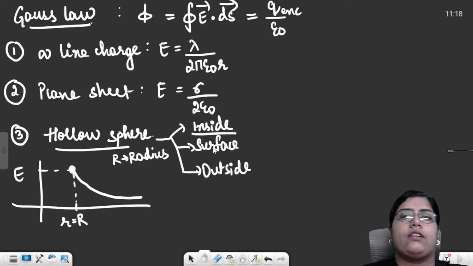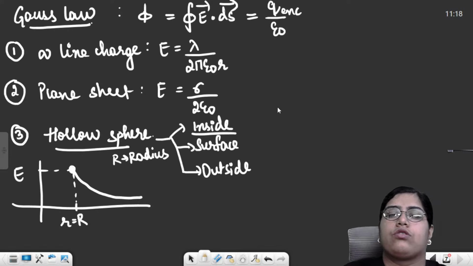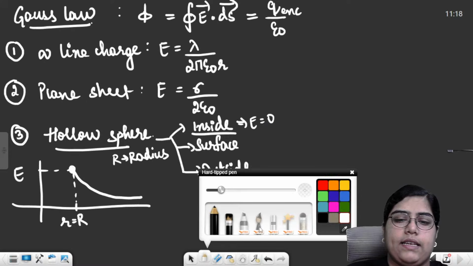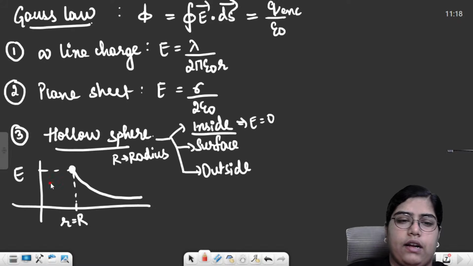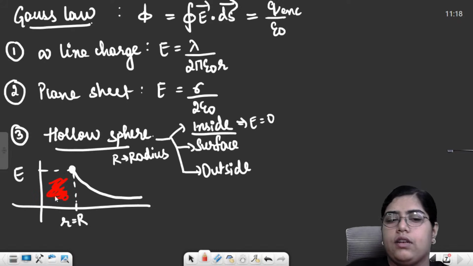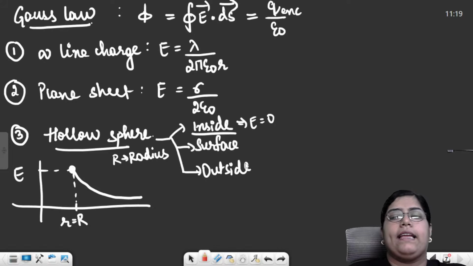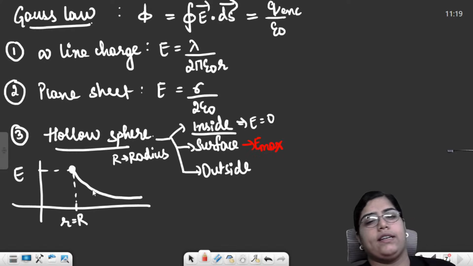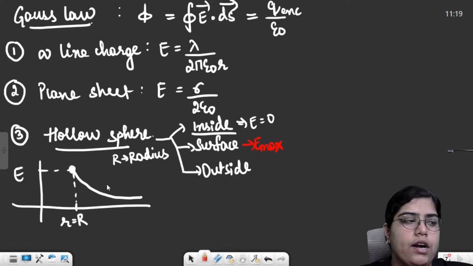So inside the hollow sphere, no charge is enclosed. So inside the hollow sphere, field is always zero. Basically, this part of the graph. So this is zero electric field because this part represents when r is less than R, that means we are inside the hollow sphere. Then the field is maximum at the surface, and as you move outside the sphere, it gradually keeps on decreasing.